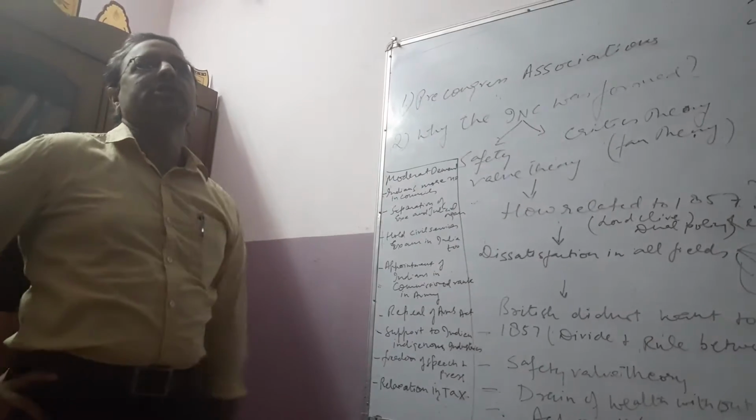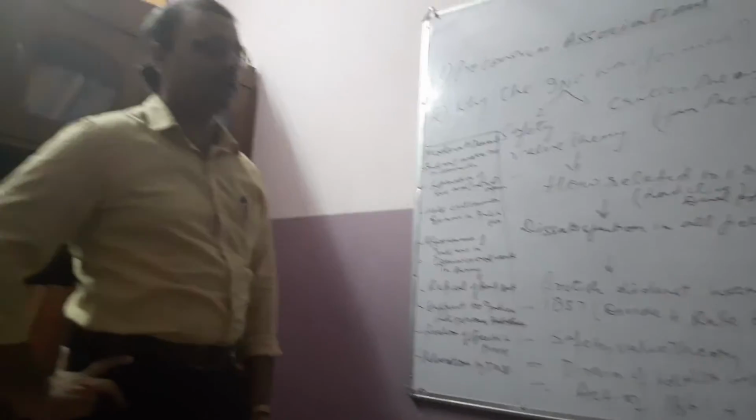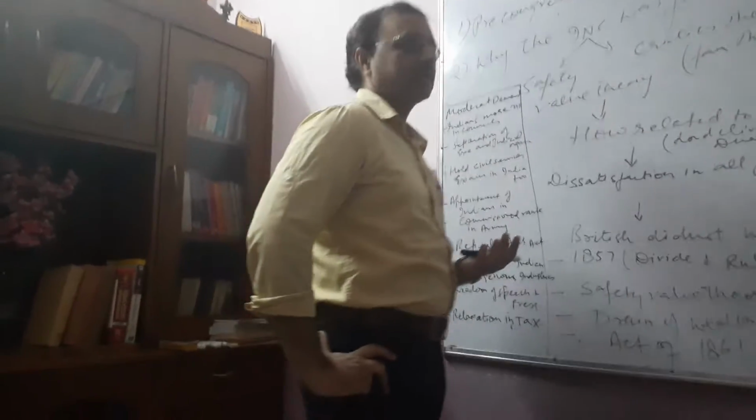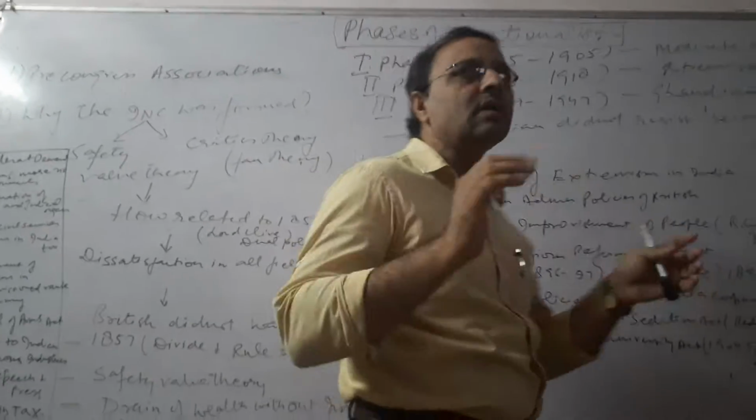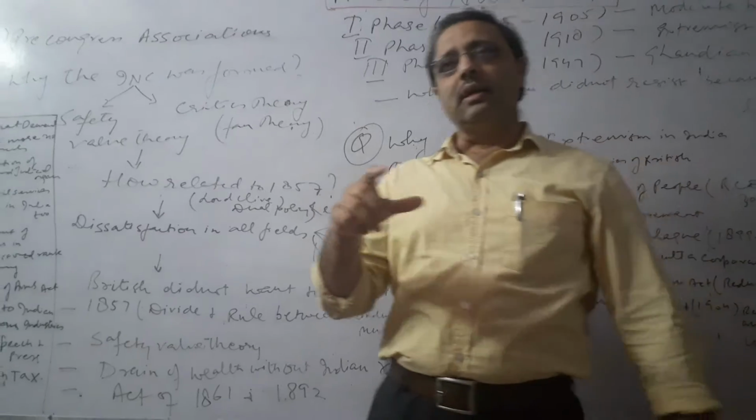in the pre-Congress associations. There were different pre-Congress associations in India, but the difference was that those associations were at the regional level only, not at the national level.